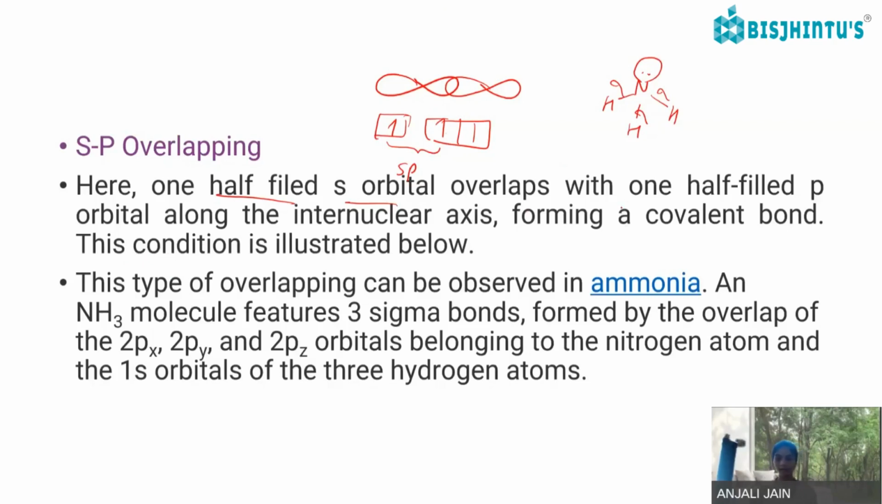So here, what the orbitals are. These are the p orbitals and the s orbital of the hydrogen. These are the s orbitals and these are the px, py, and pz respectively.